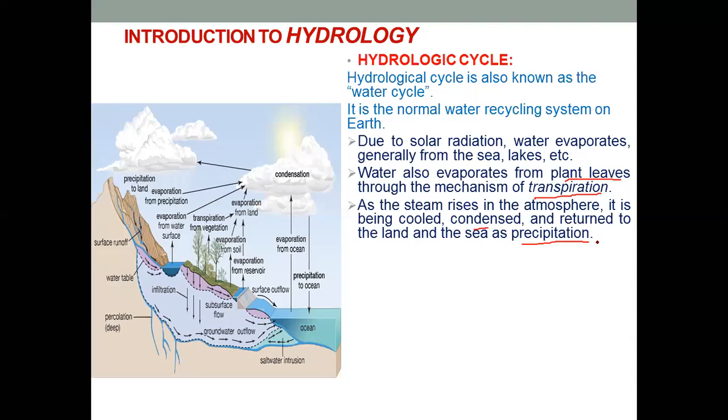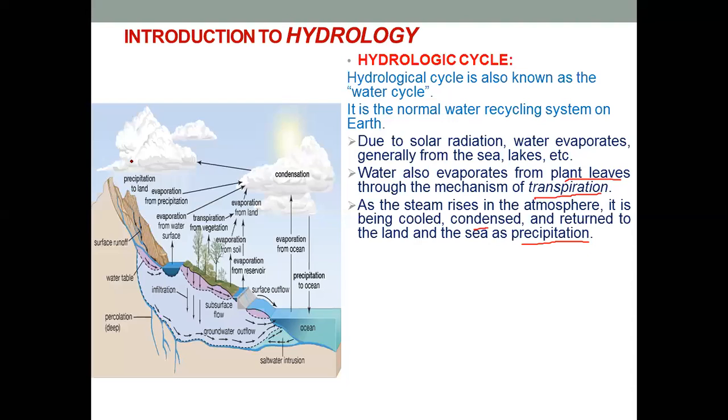Okay. Now, the term used in water resource engineering is precipitation, not rainfall. This is because precipitation can be of different forms. Precipitation can be in the form of rainfall, that means water falling, or it can be in the form of snowfall, or it can be in the form of hails, etc. Okay. So we used one basic term, which is precipitation. So the water will return to the land and the sea as precipitation.